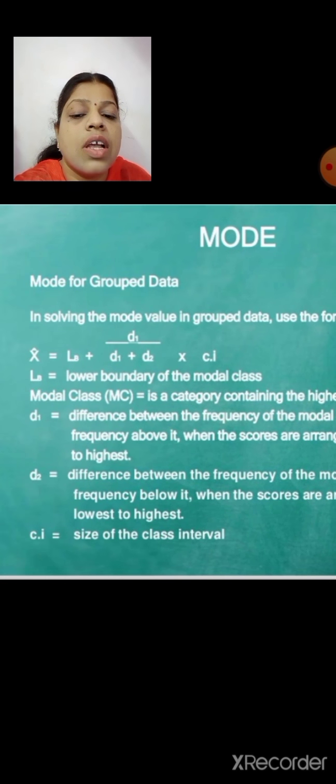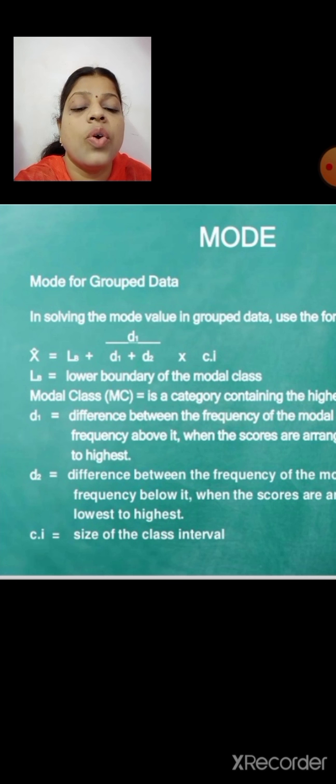It is L plus D1 by D1 plus D2 into C, where L is the lower boundary of the modal class. First we have to find the modal class.